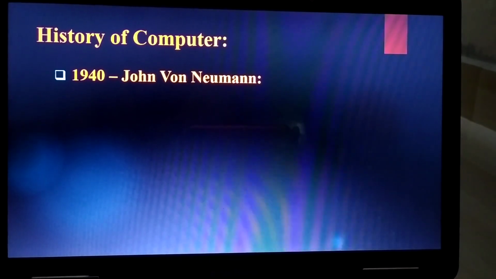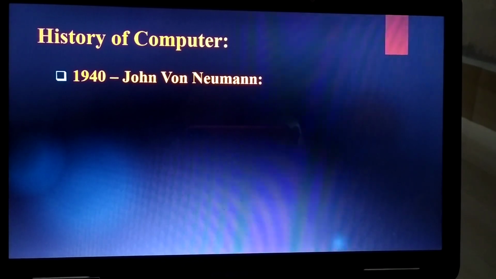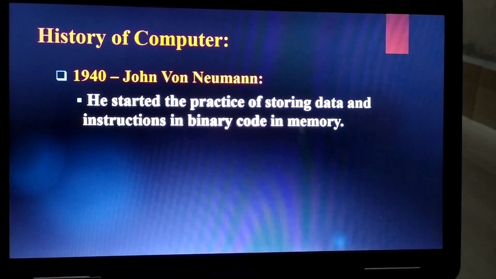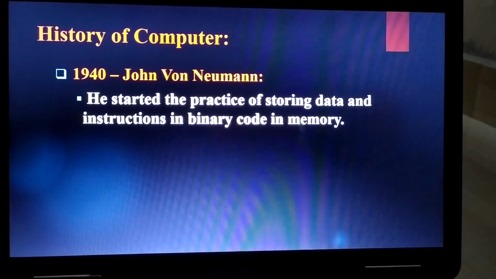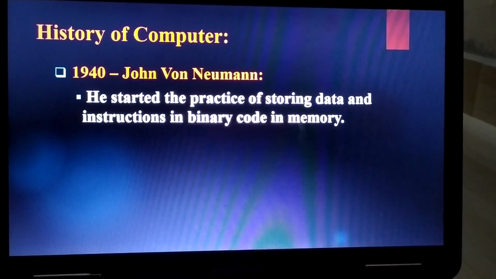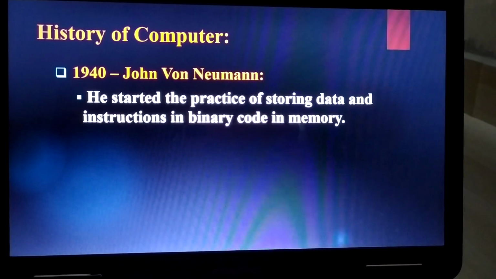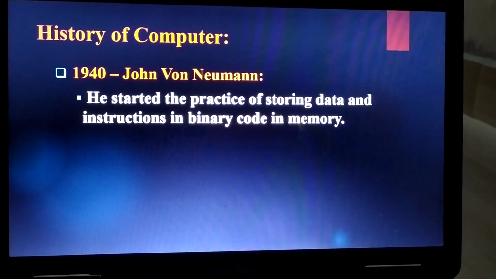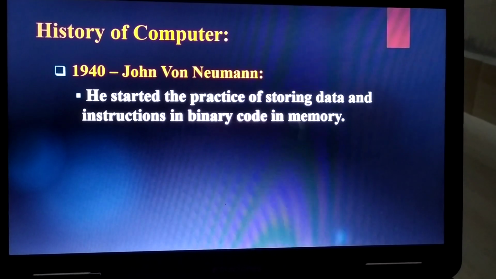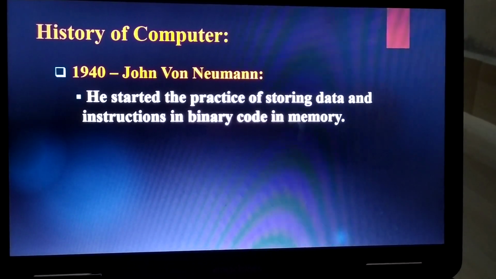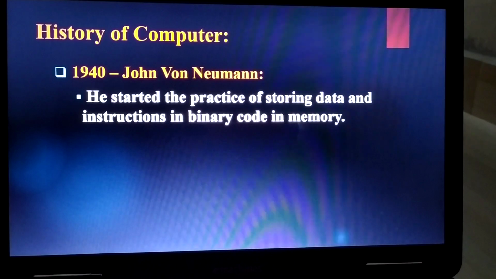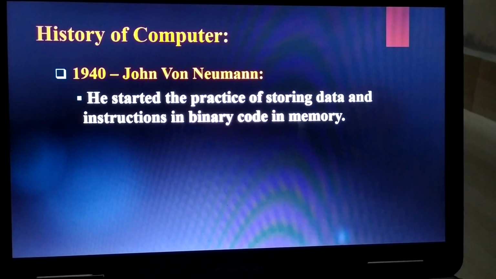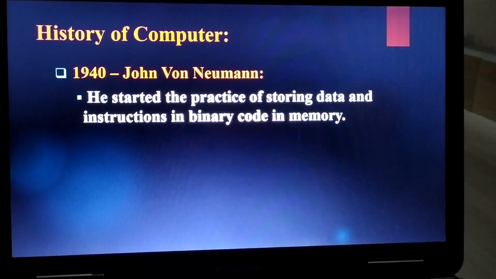Next one, John von Neumann. He started the practice of storing data and instructions in a binary code, that means in zeros and ones, in memory, in 1940.